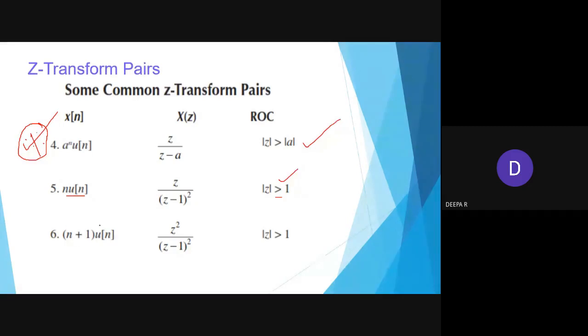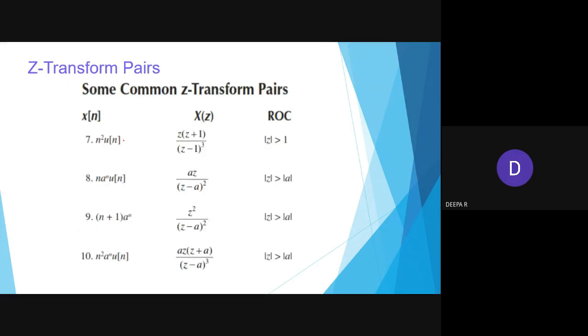Next we are adding n plus 1. In that condition, you will be applying it on both sides. If it is n, it is z by z minus 1 the whole square. If it is n plus 1, it is z square by z minus 1 the whole square. So if we are adding, the powers get increased. Again, it's a right-handed sequence, so it will be z greater than 1. Okay, now you see here that n square is like a differentiation.